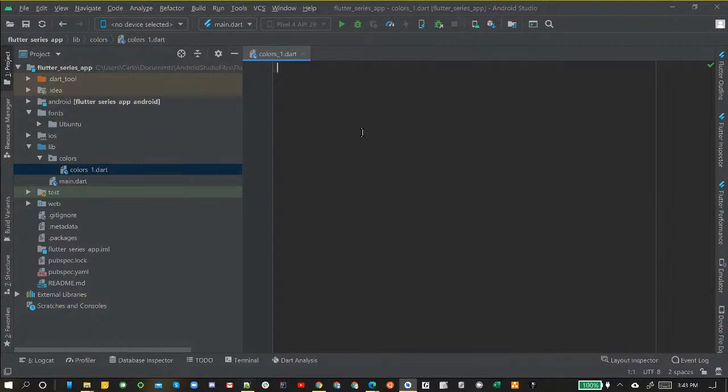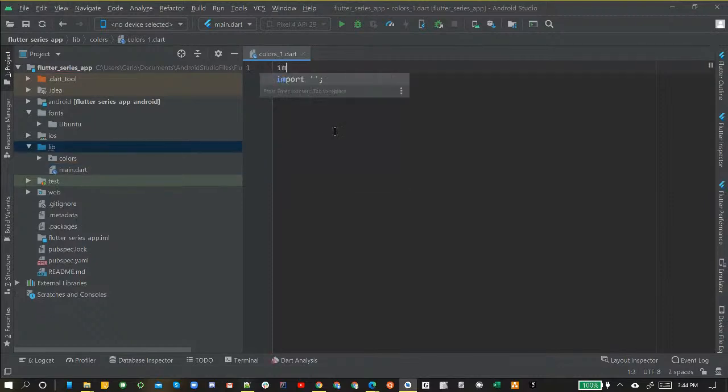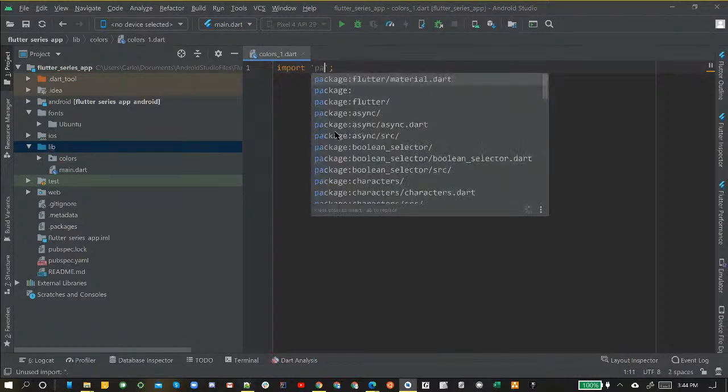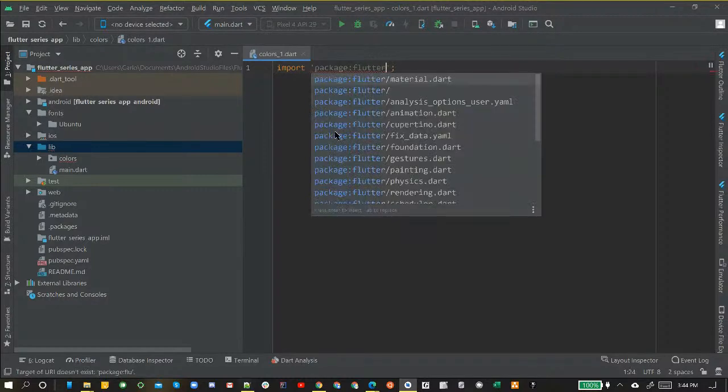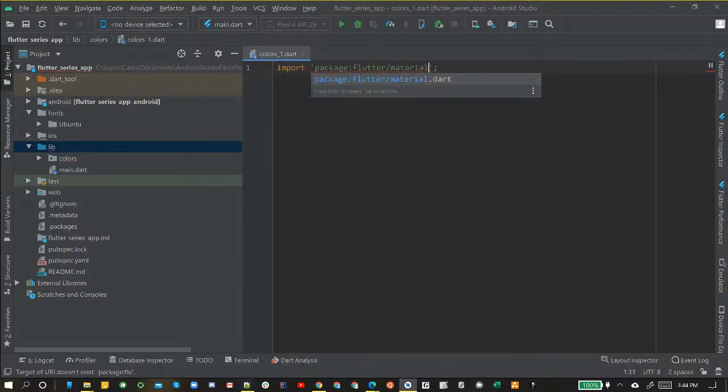So in this colors file, the first thing that we want to do is import. And this import statement is actually going to be common. We're going to use single quote marks. And we're going to import package, colon, and then we're going to do Flutter/material.dart. Okay, this import is to import material design features in Flutter, basically.